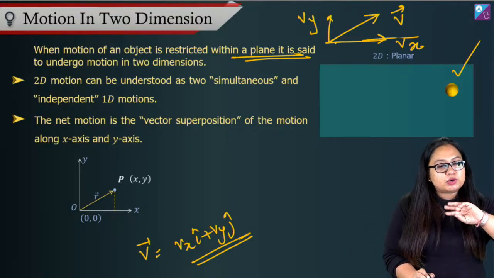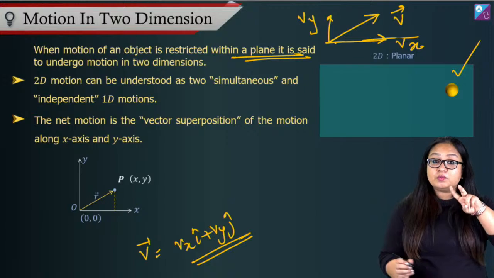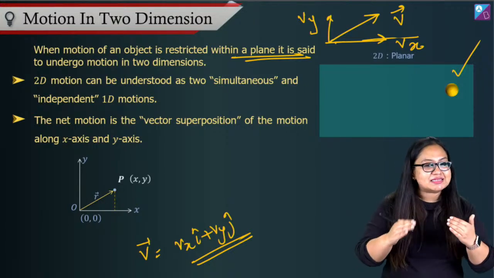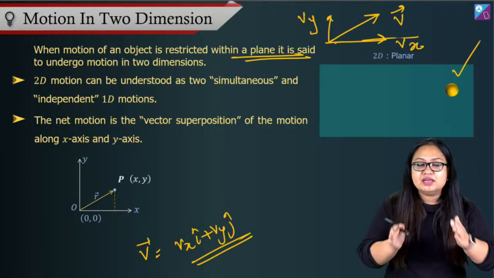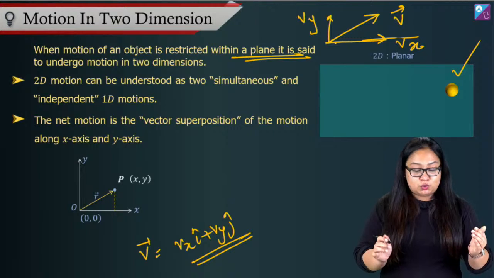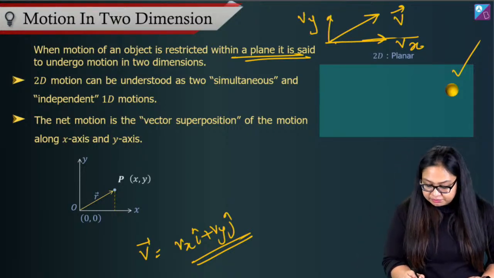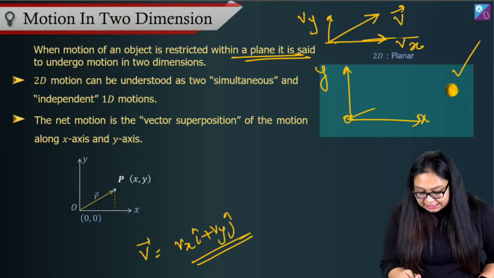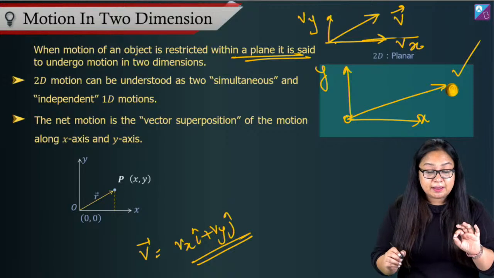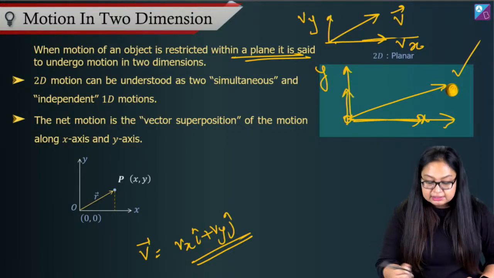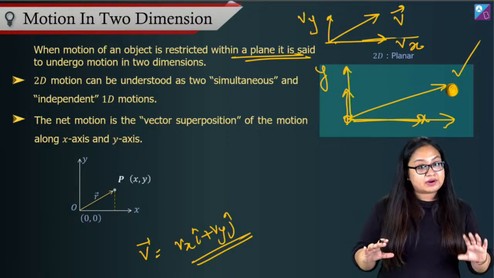Now, when we talk about 2D motion, as I told you, we are looking at parameters along the x-axis and along the y-axis. So effectively we can say that the parameters are changing along the x and y-axis simultaneously. If I say the particle moves from this point to this point, then if this is the x-axis and this is the y-axis, the particle has moved this much effectively, but it has moved simultaneously along the x-axis and along the y-axis as well, right?